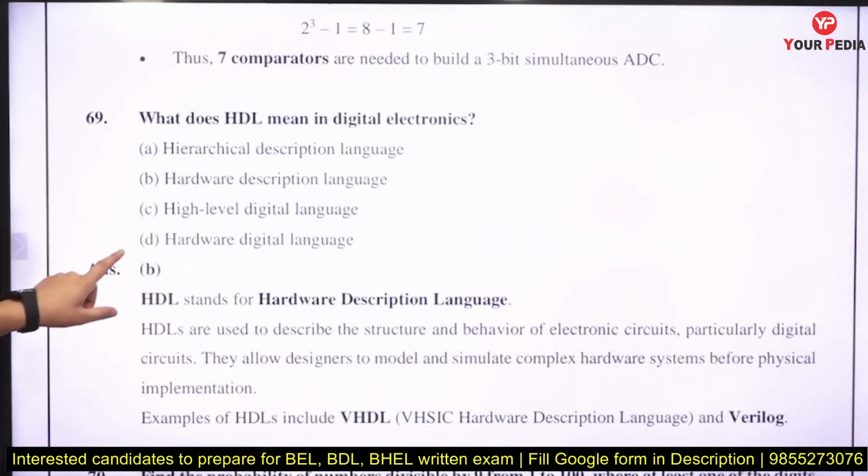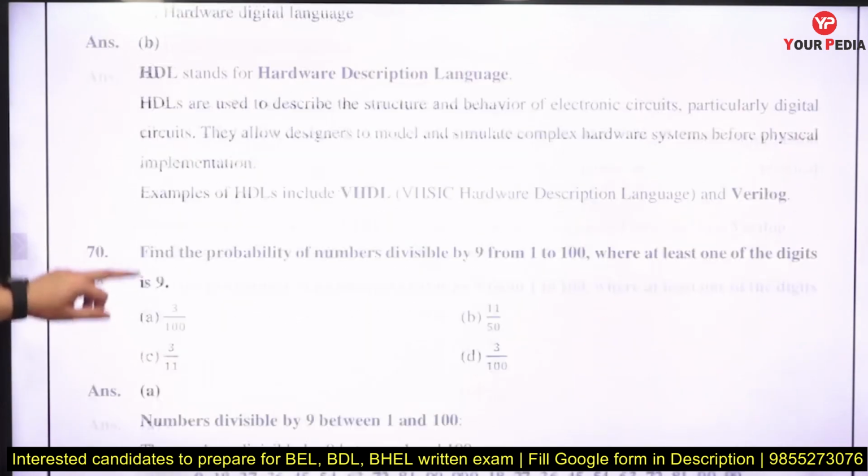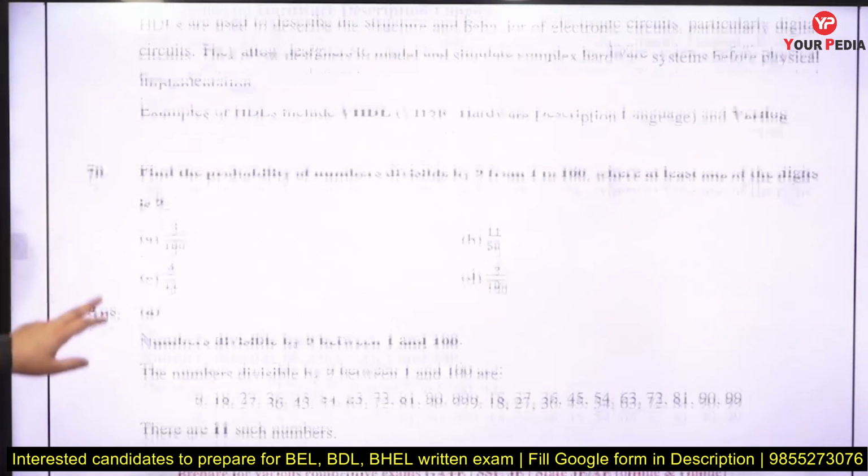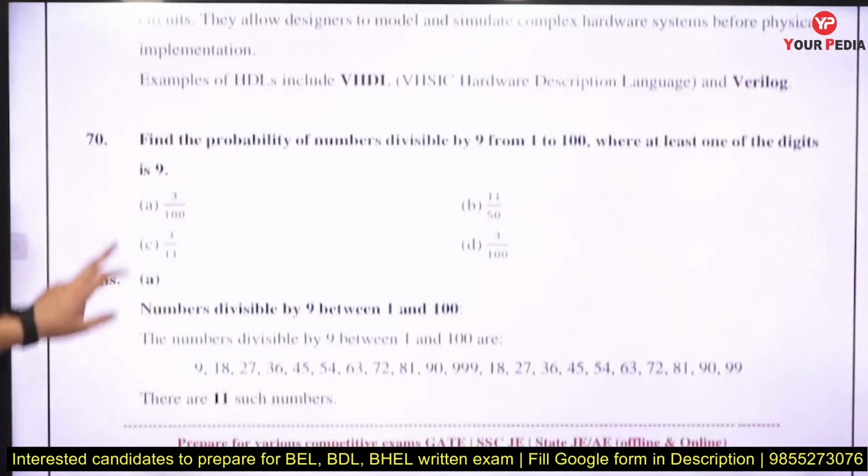What does HDL mean? HDL is hardware description language, right? That is the full form of HDL. VHDL is different from this HDL.